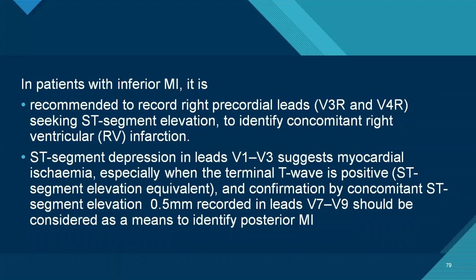So that defines ST elevation in MI. And in cases of inferior wall MI, we have to take V3R and V4R. And if there is a depression in leads V1 to V3, and especially if the terminal T wave is positive, then confirmation is done by taking concomitant V7 to V9 leads. And if they have even a 0.5 mm ST segment elevation, it is defined as positive.